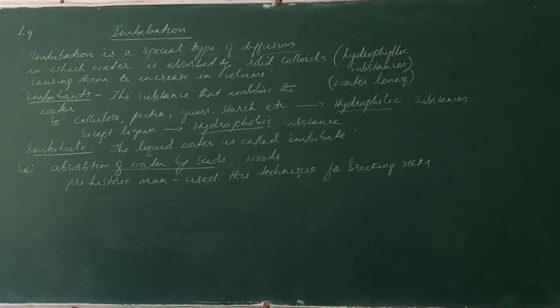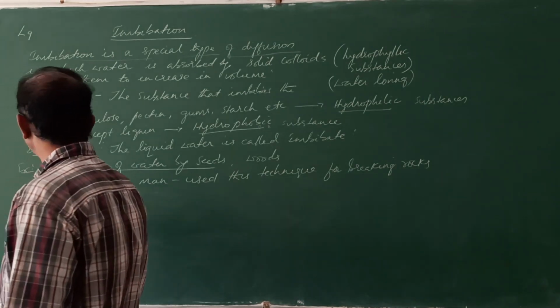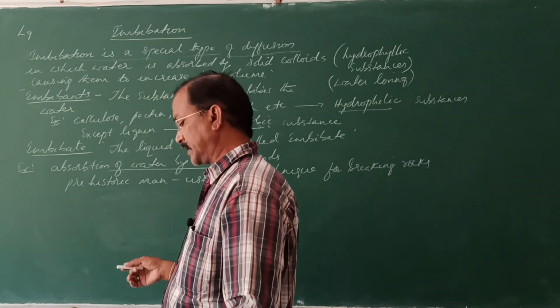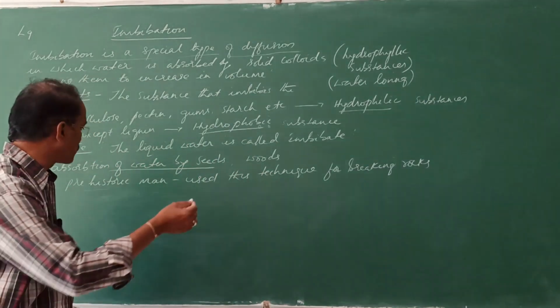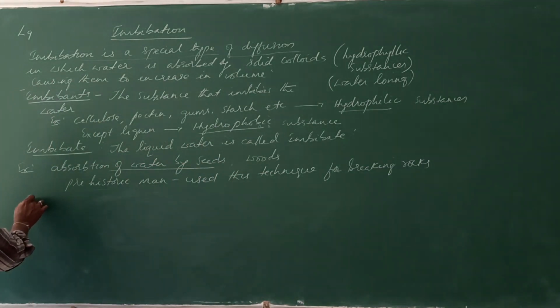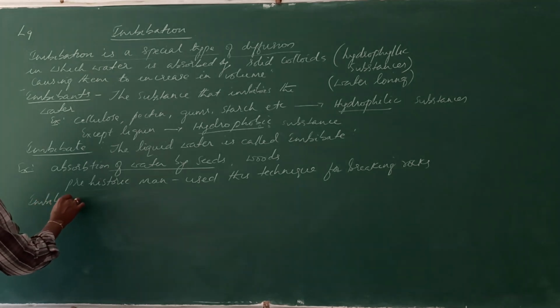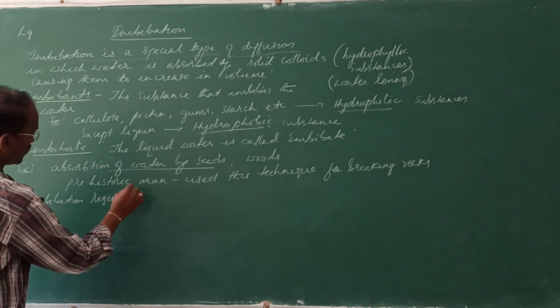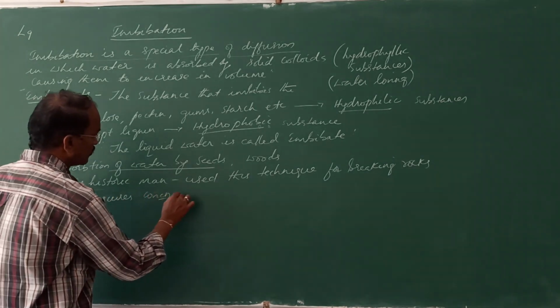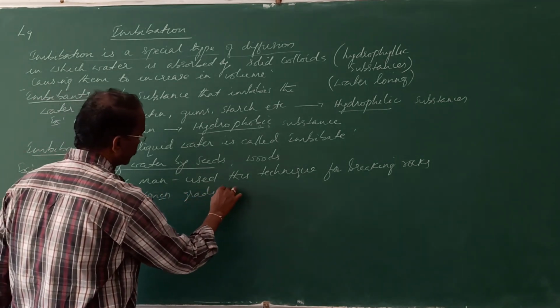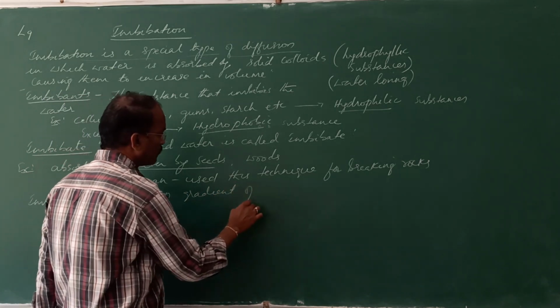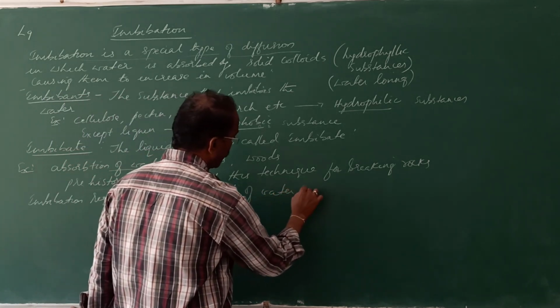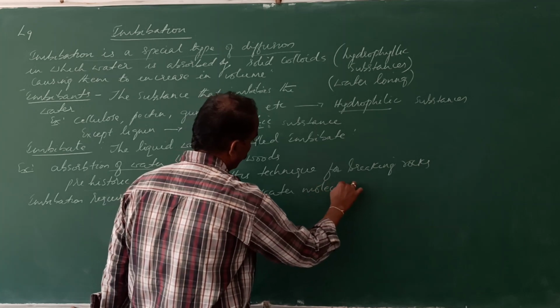Imbibition is also known as simple diffusion. It requires a concentration gradient. Understand? It is a special type of diffusion. Imbibition requires a concentration gradient of water molecules.